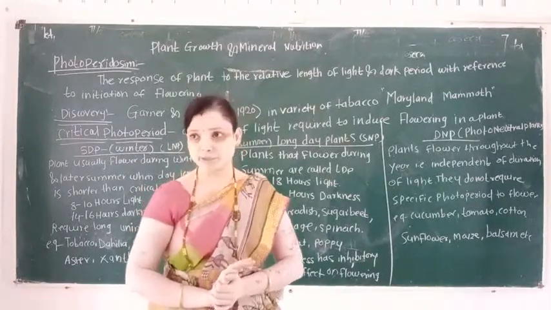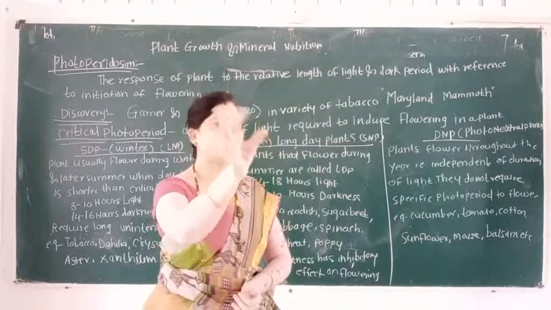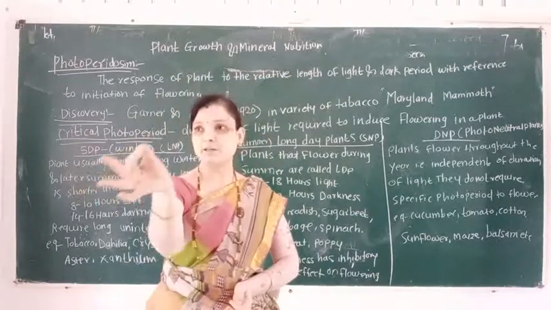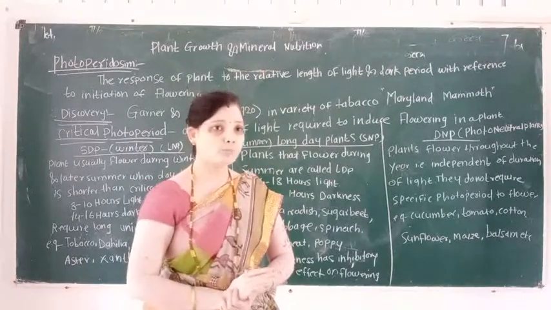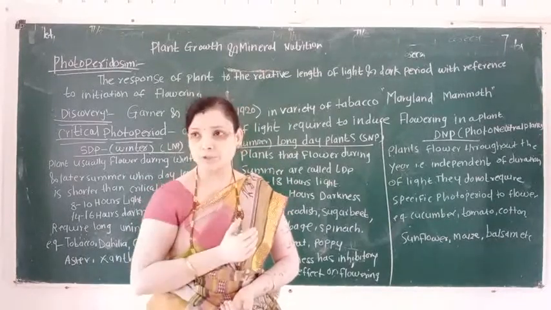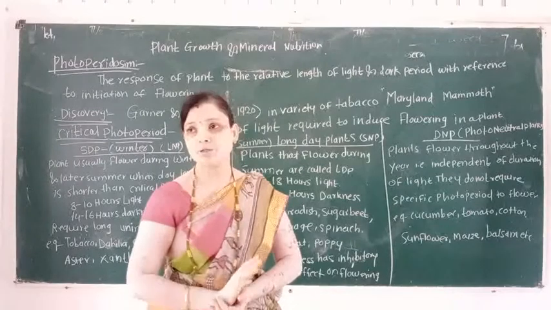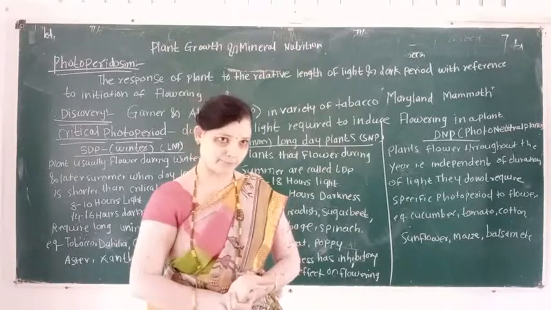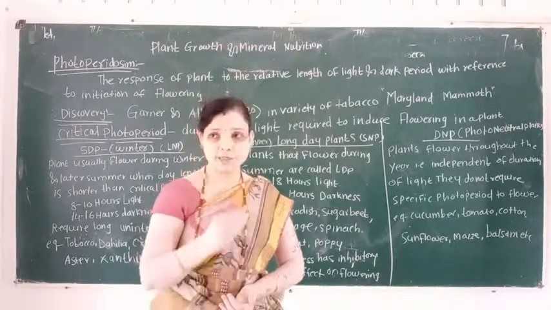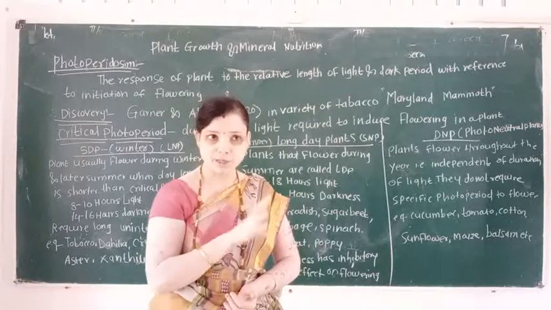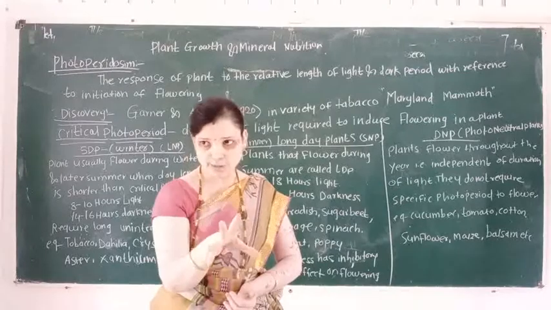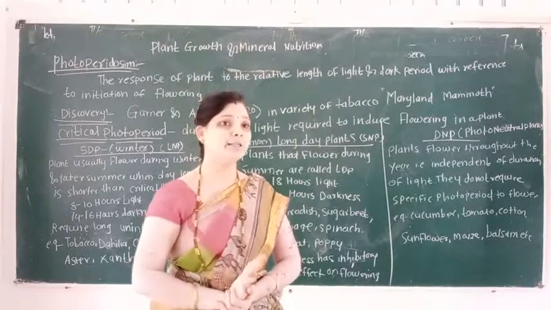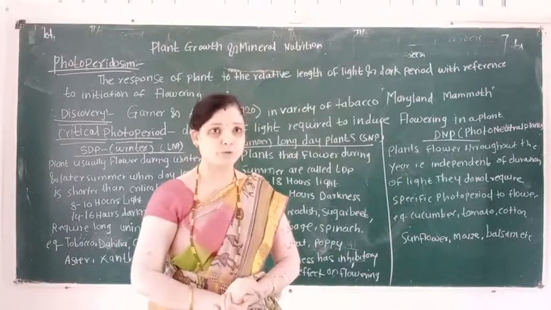First aspect is quality of light. Second aspect is quantity of light. And third aspect is duration of light. So these three aspects of light cause the inducing of flowering in a plant body.